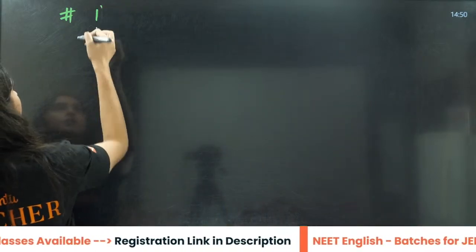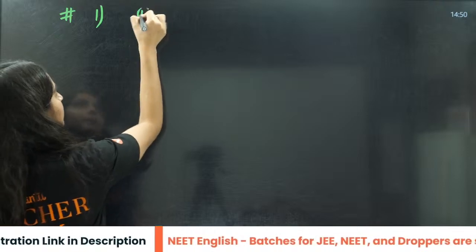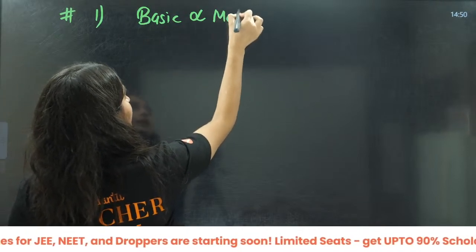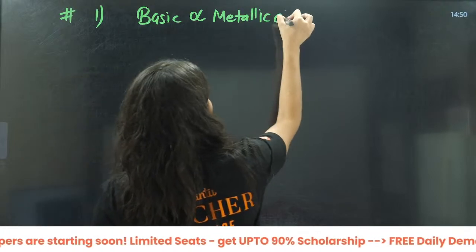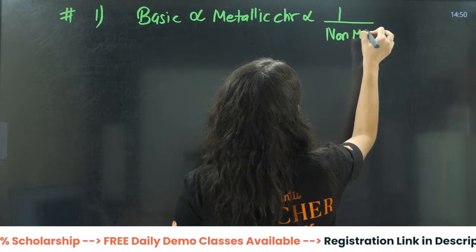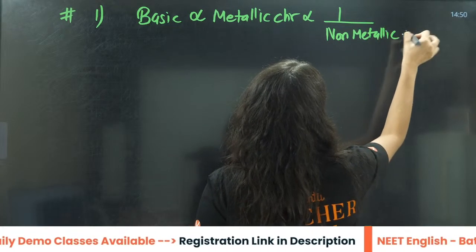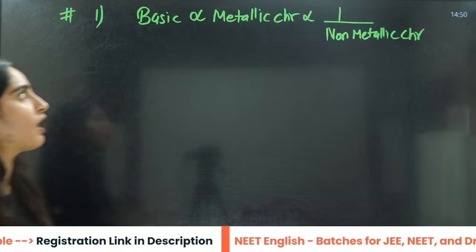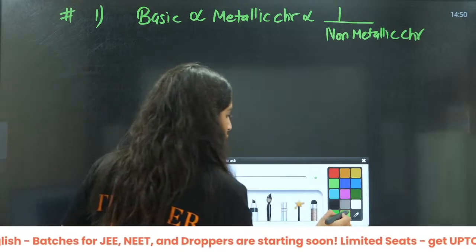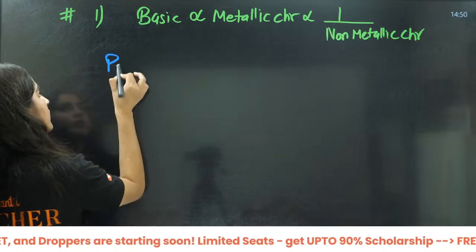So let us write a few rules here: basic nature is directly proportional to metallic character. Metallic character, you know na, is inversely proportional to non-metallic character. This you have to know firstly, right? Now let us talk about along the period and group.